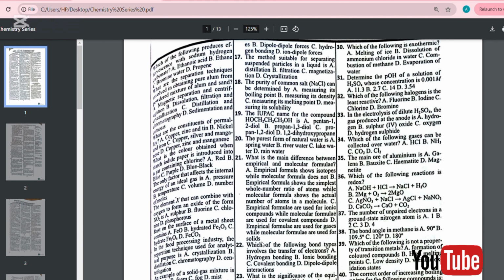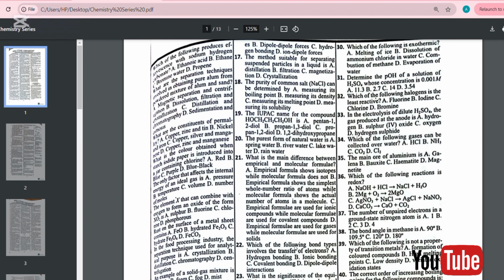The answer to this question is B. Empirical formula shows the simplest whole number ratio of atoms, while molecular formula shows the actual number of atoms in a molecule. For instance, the molecular formula of benzene is C6H6, while the empirical formula is CH. Hope you understand now.